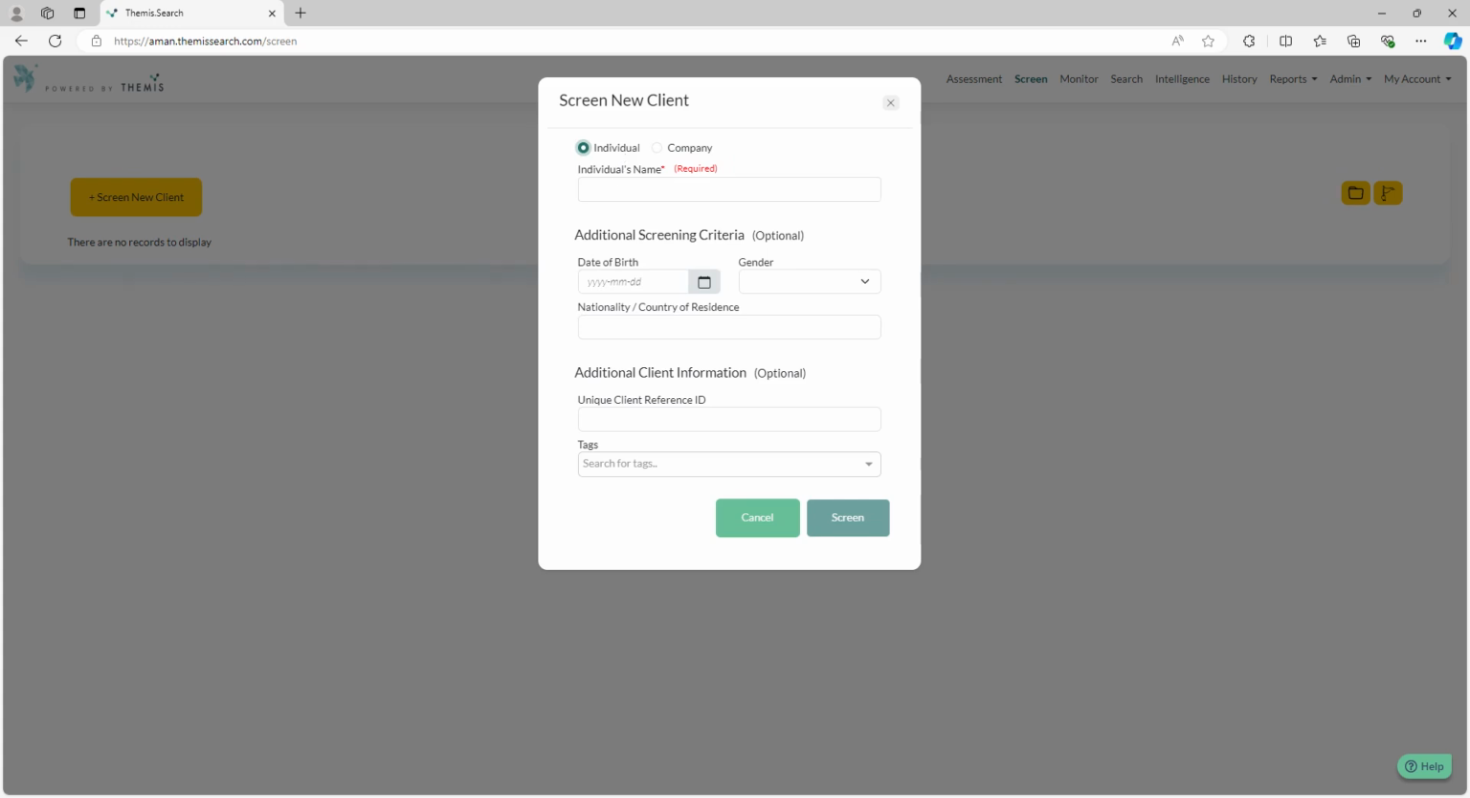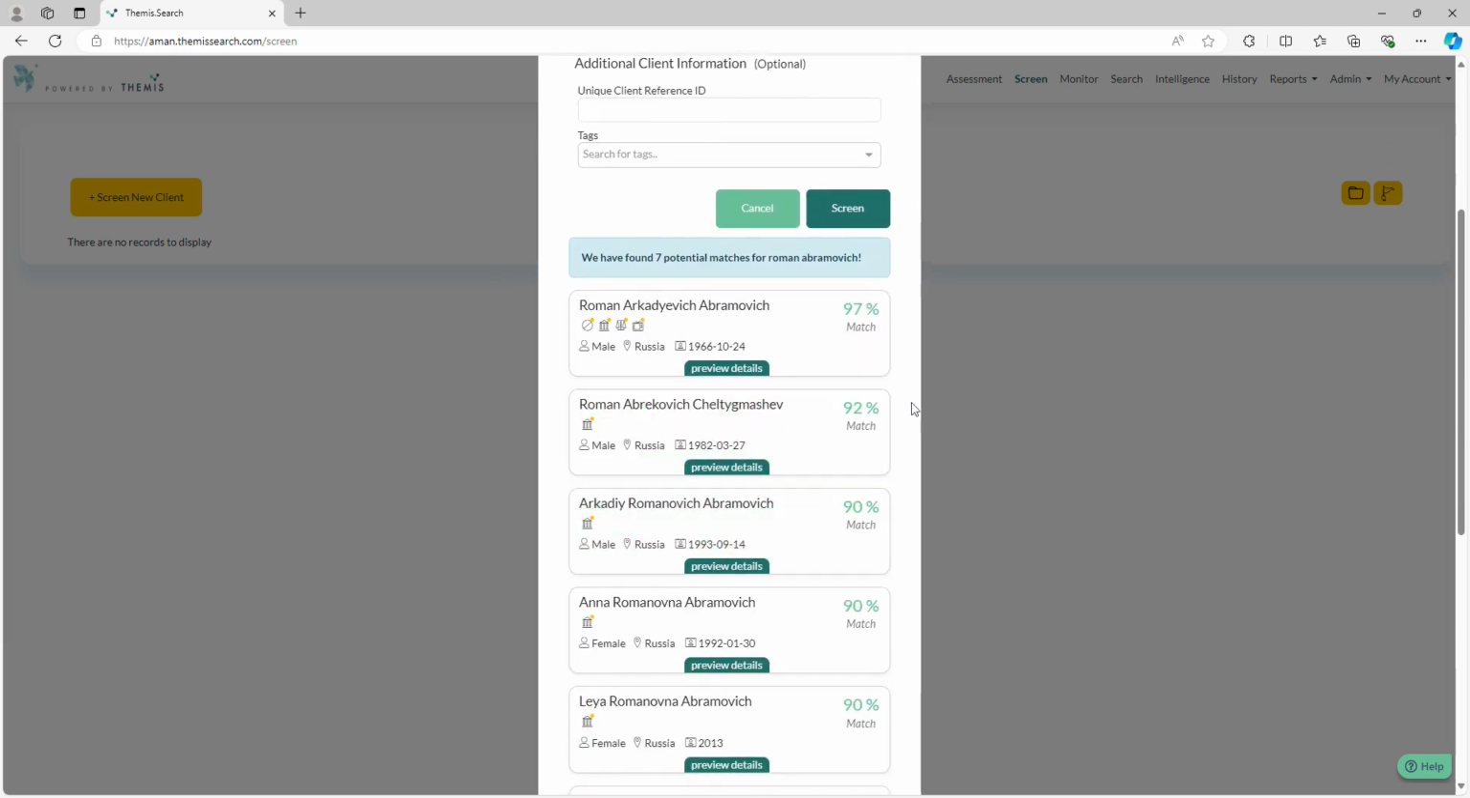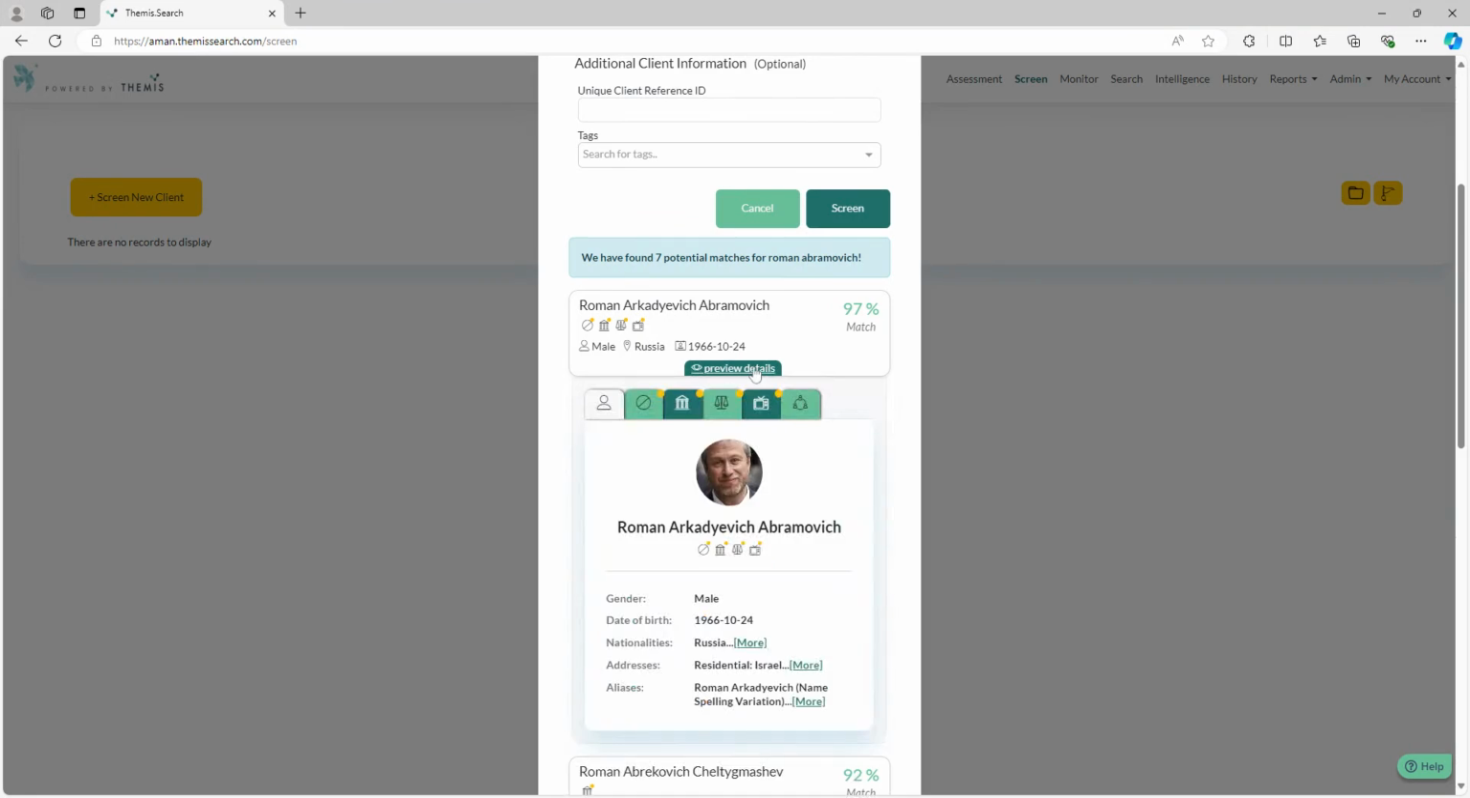Let's screen an individual. Once you have input the individual's name, you can then select Screen, and as you can see, within a matter of seconds, you'll be provided with a list of potential matches against the name that you've screened. To help you determine whether or not you found the individual or company you're looking for, you can select the Preview Details button, and this will open a short biographical window showing you key biographical information to help you make your decision.